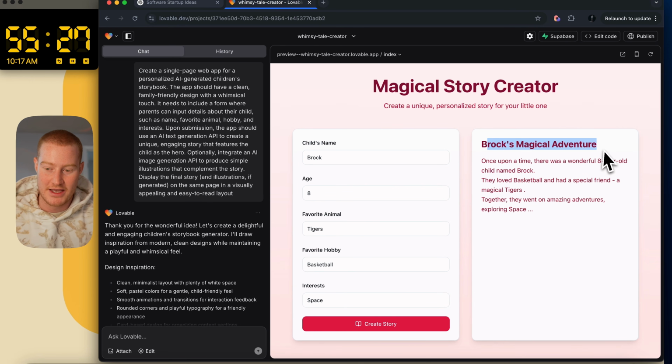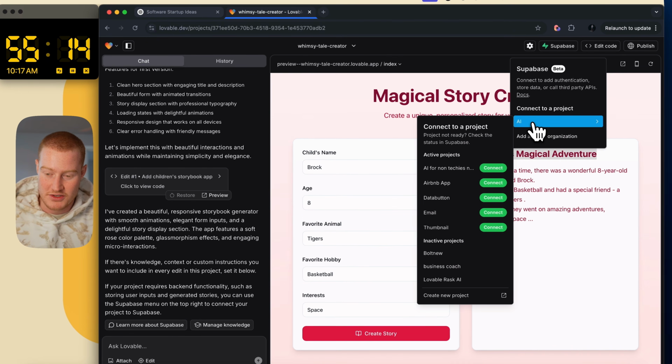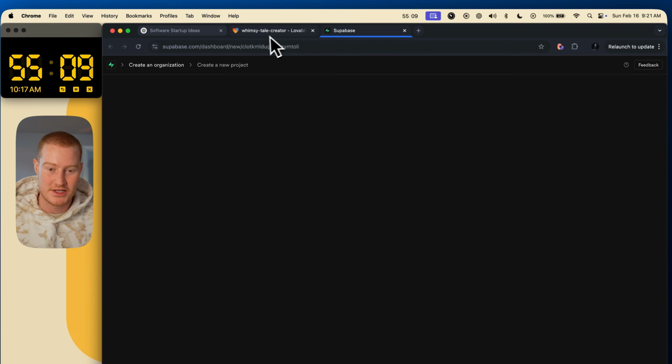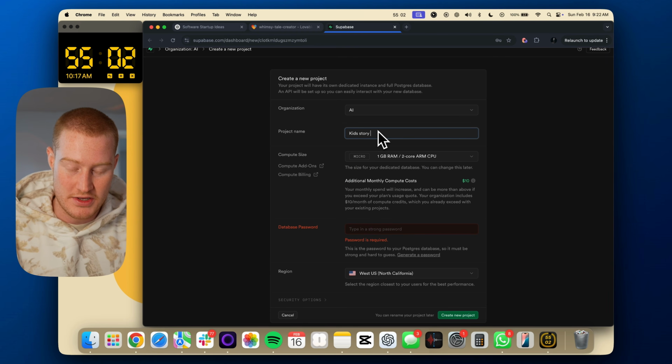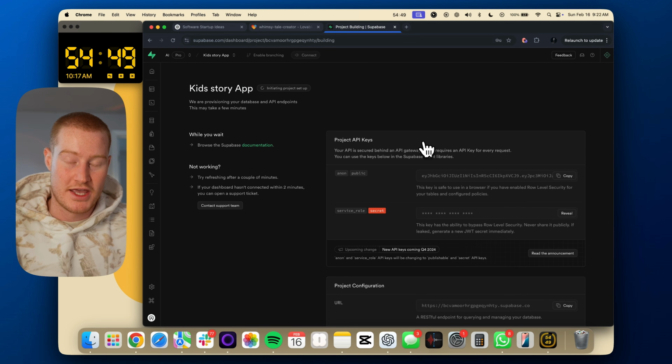So we need to add some form of AI to this. So let's go ahead and add an OpenAI API so that way we could actually use AI to generate an actual story. So let's just say, first of all, let's actually connect our Supabase project here. So let's create a new project in Supabase. This is basically where we're going to store our user information. We're going to be able to add kids story app. Supabase is essentially where we'll actually give access for users to log in, sign up to an account, store this information so we could save these different stories to their profiles.